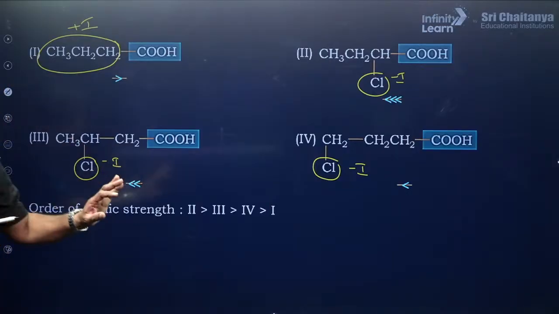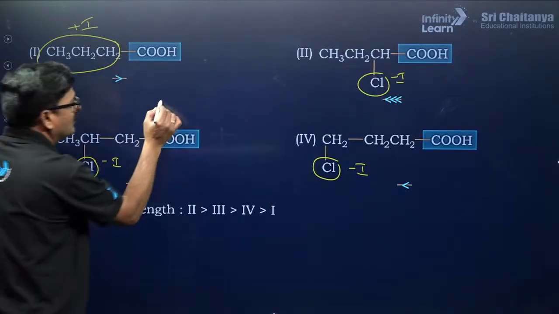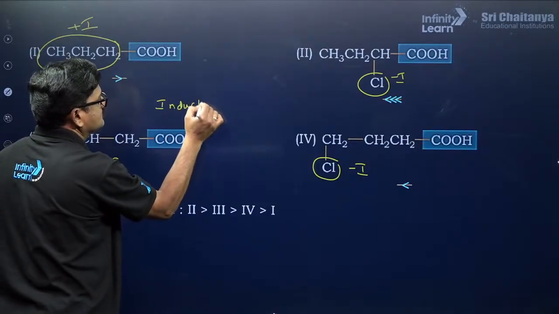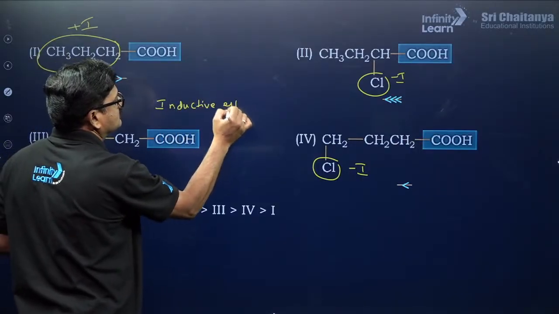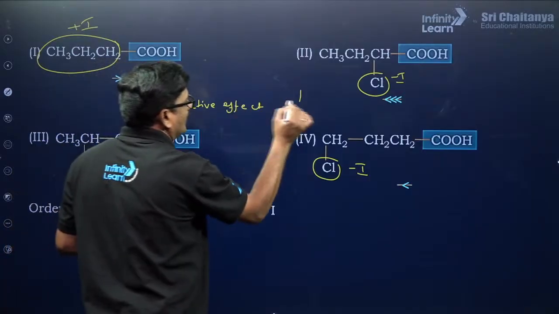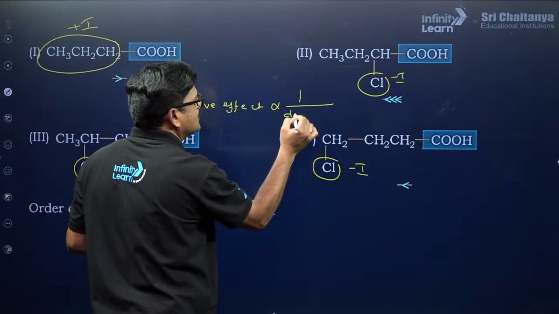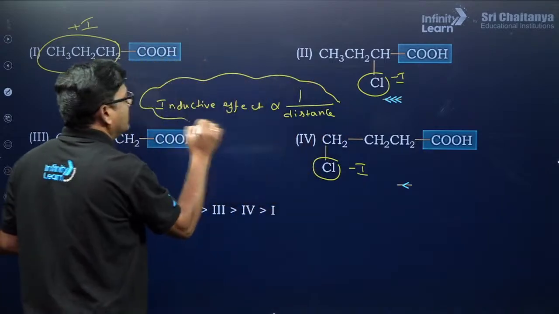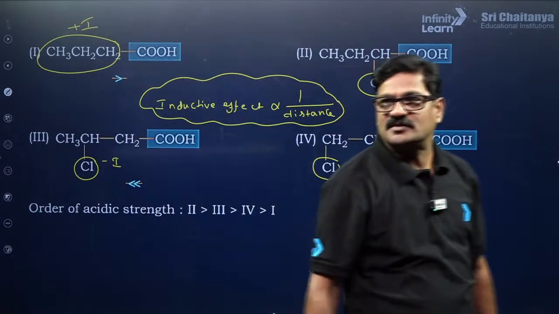So the negative inductive effect is inversely proportional to distance. Negative inductive effect is inversely proportional to distance.